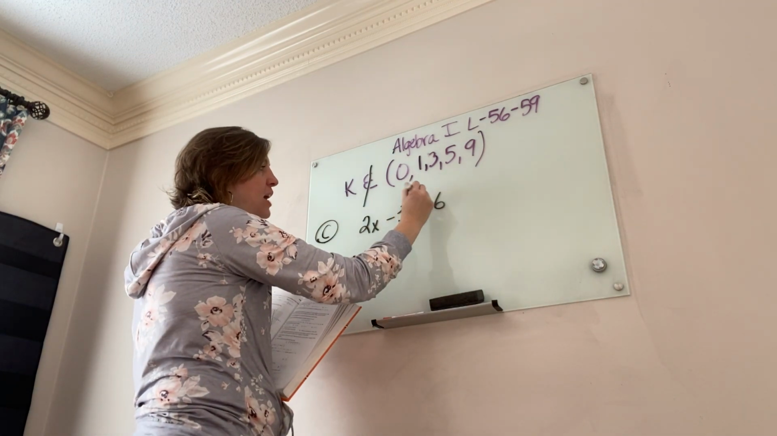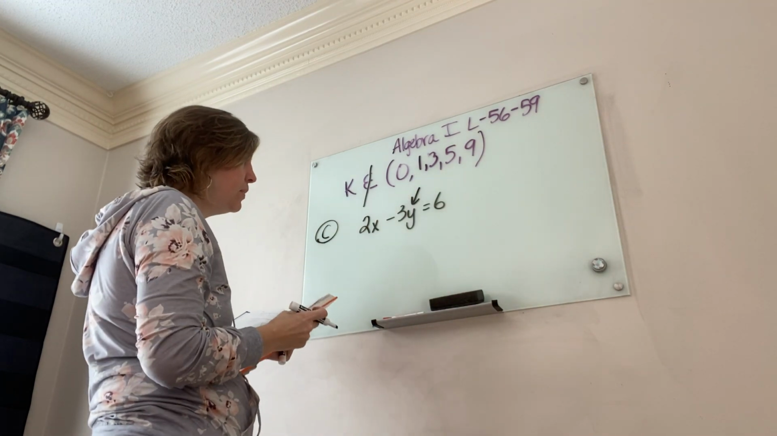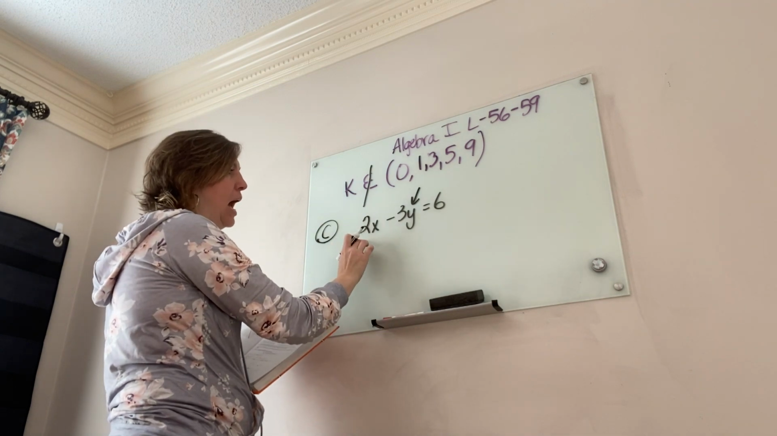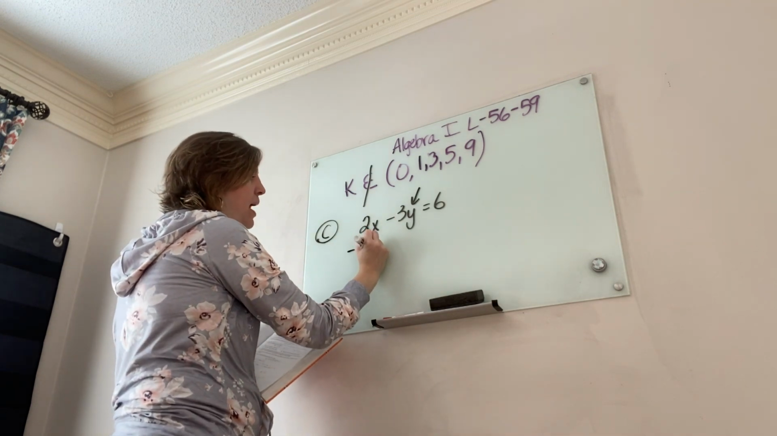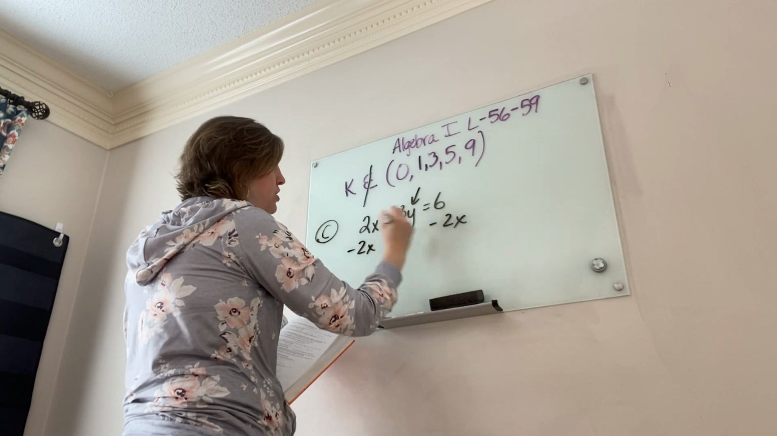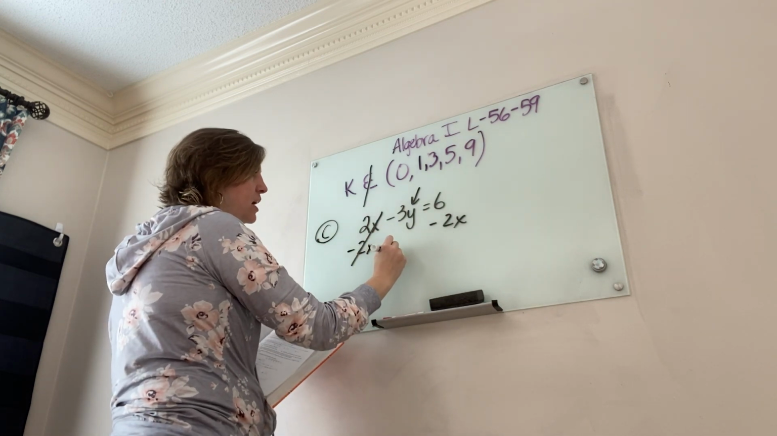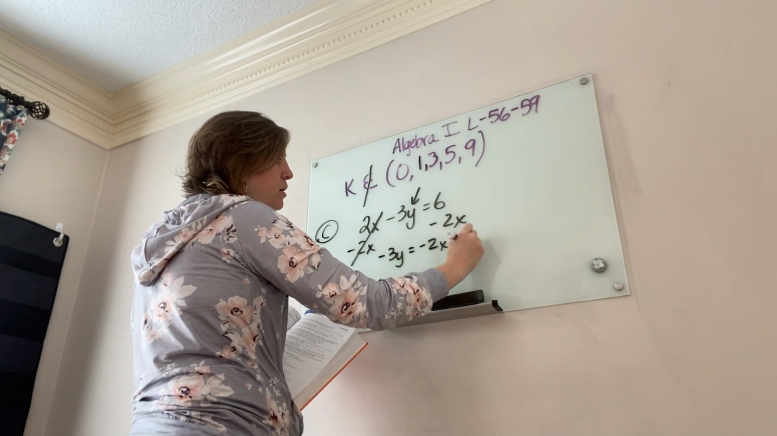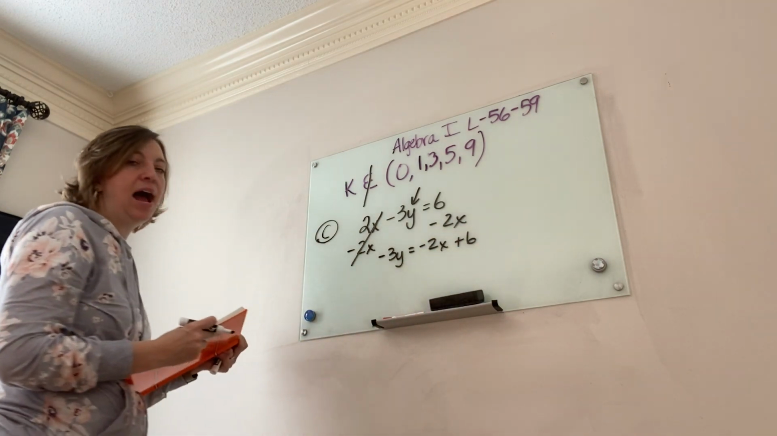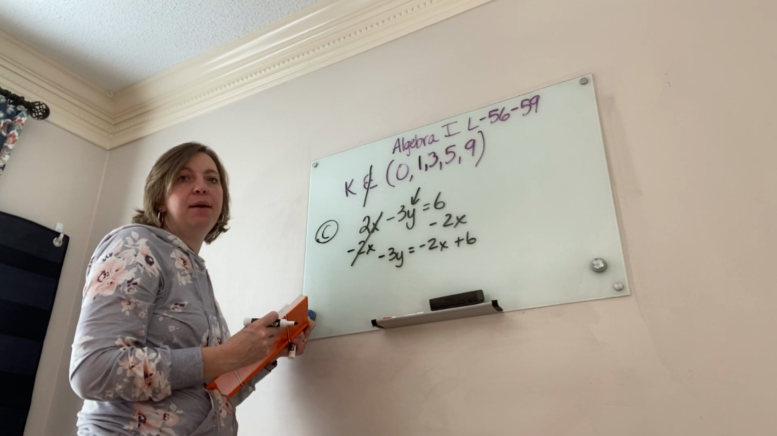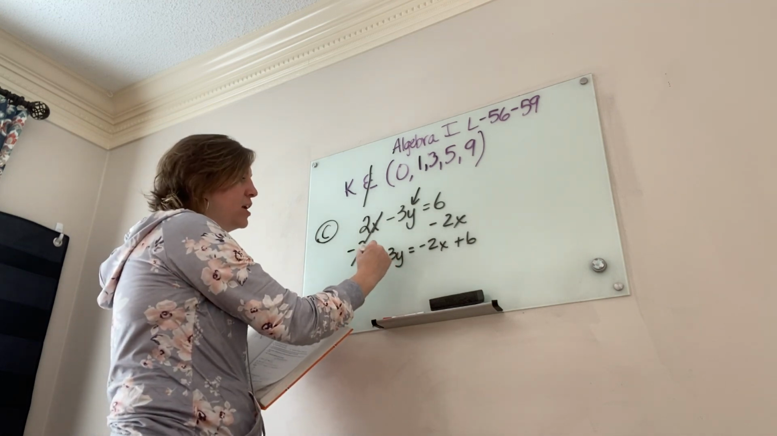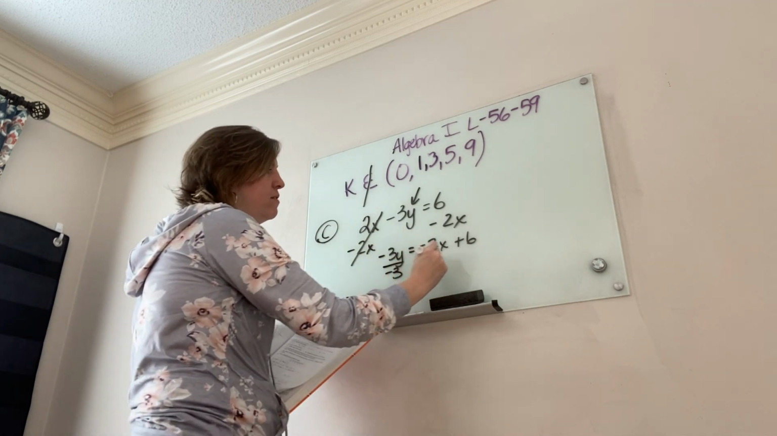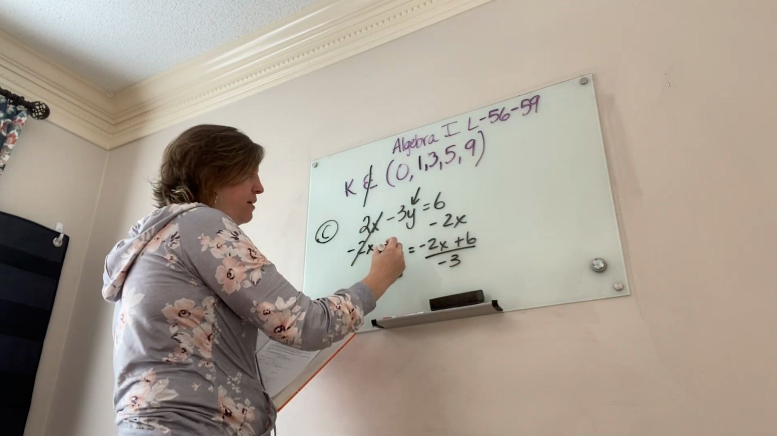But you have to isolate the y. So if I'm isolating y, I'm going to move over the x. So that would be minus 2x to both sides. Now that's going to leave me with negative 3y equals negative 2x plus 6. Now I have not isolated y yet by itself because I've got to get rid of the negative 3. So I'm going to divide through by negative 3.